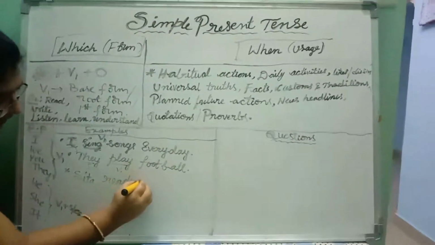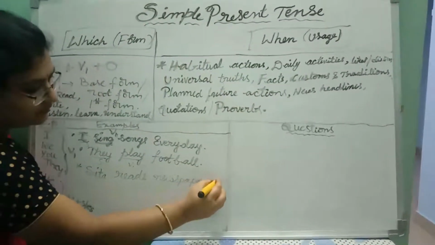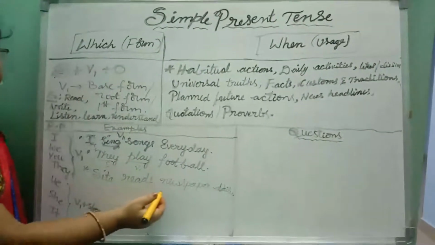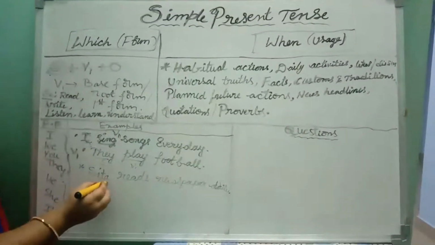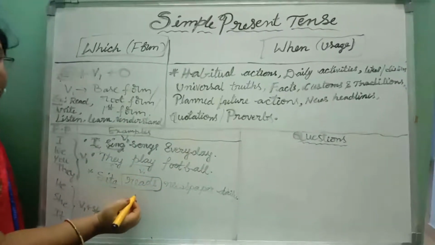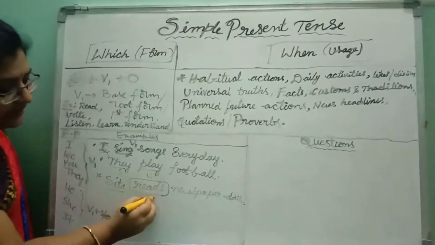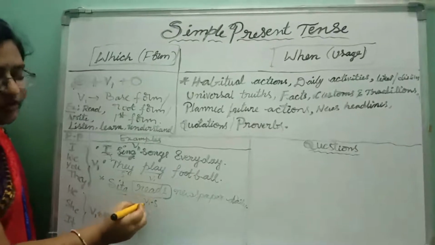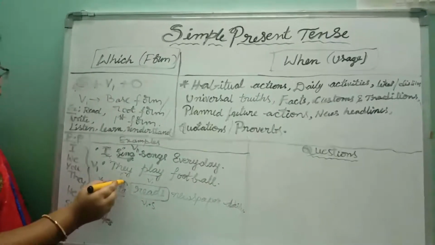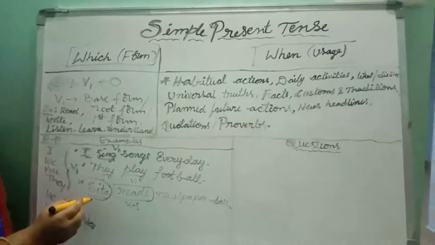Sita reads newspaper daily. Sita is the subject and here we used reads. We did not write here read. We wrote reads. Okay, so we added es to the V1 base form, right? Why did we add here es? Because here Sita is in third person singular. The subject is in the third person singular.